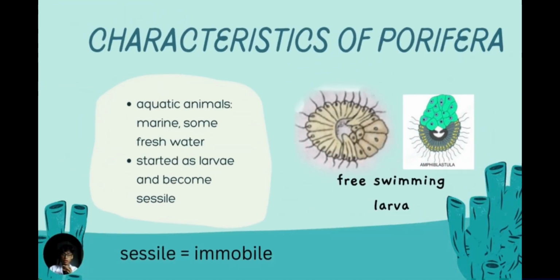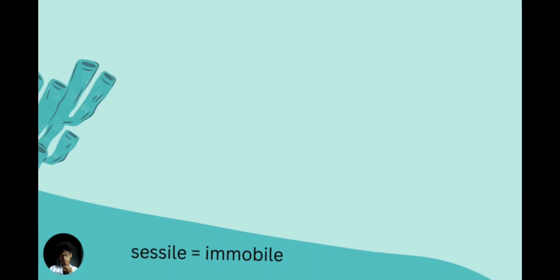Porifera live in marine environments and also some in freshwater, starting as larvae and becoming sessile. So on the right side, you can see the larva of Porifera before it becomes sessile. It is called a larva because it can swim.